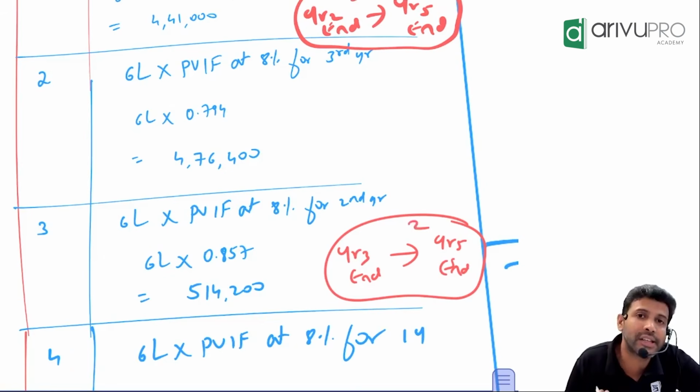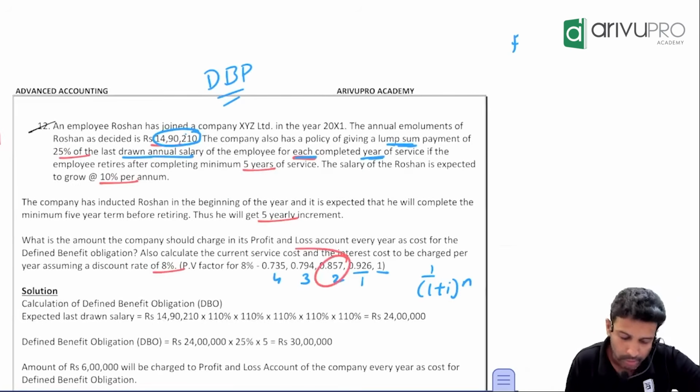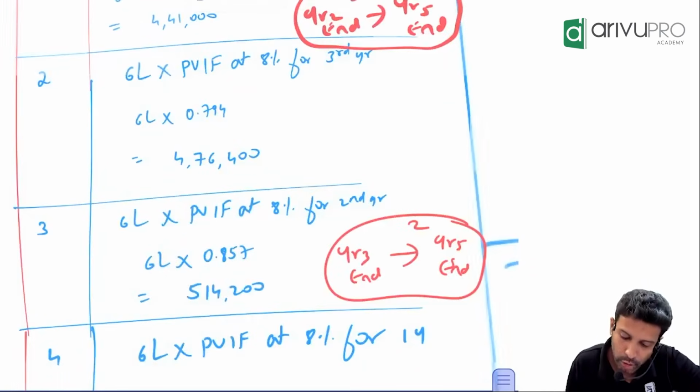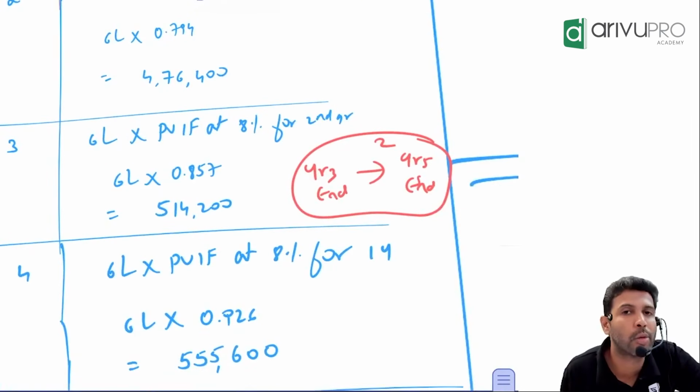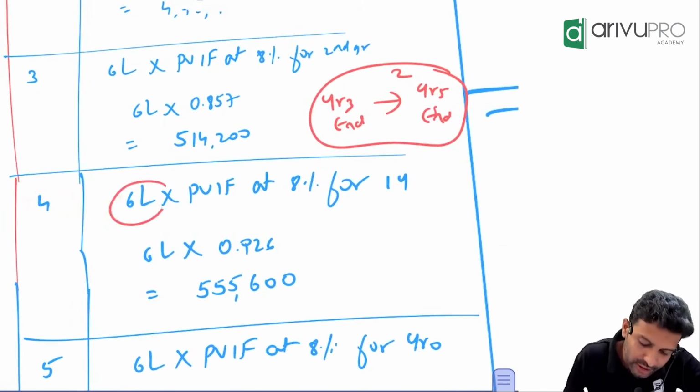That means you will take which year's discount factor? Second year's. What is the second year discount factor? 0.857. 6 lakh into 0.857, how much? 5 lakh 14,200. That is the expense you will book in which year? Third year. Now fourth year also, what is the expense?